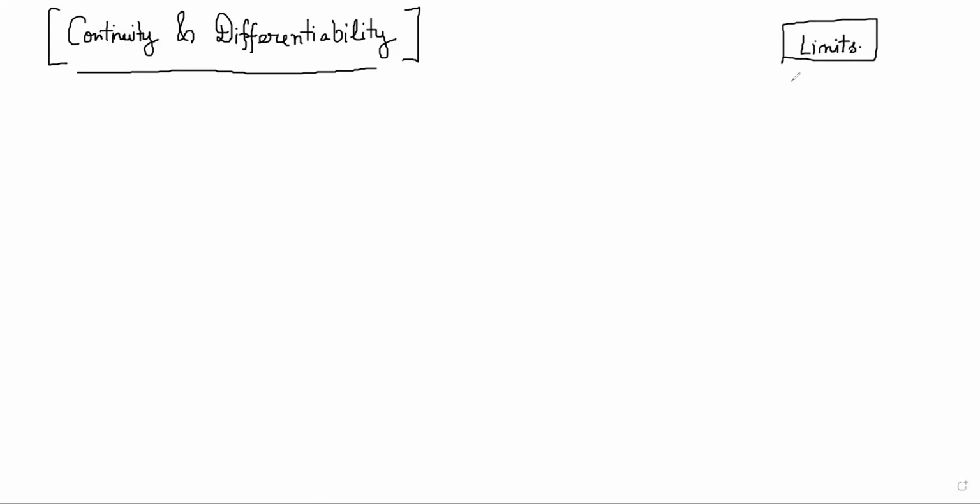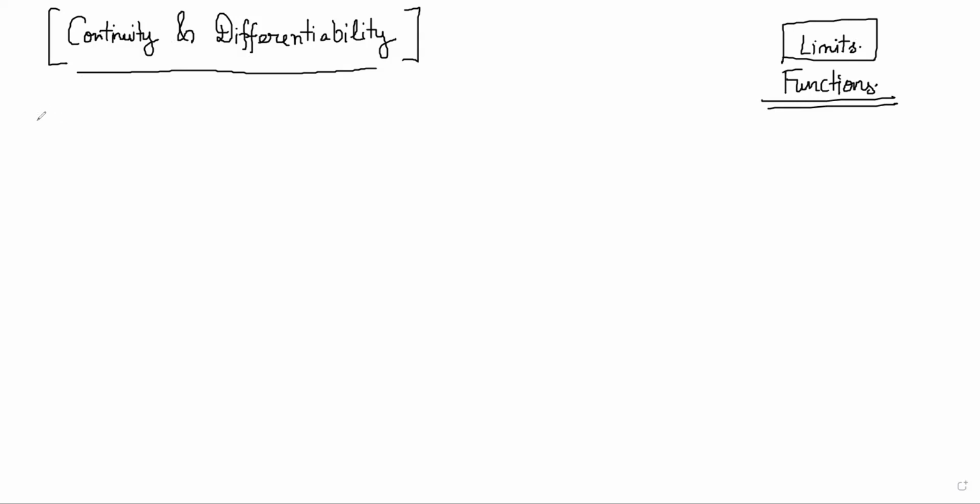So limits you should already start doing. Limits and functions you should already be doing from your Allen book. So all of that is done, and you should actually attempt the questions. And if you have doubts and all, you can get it sorted.